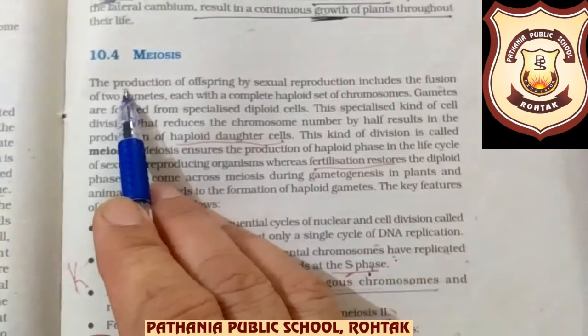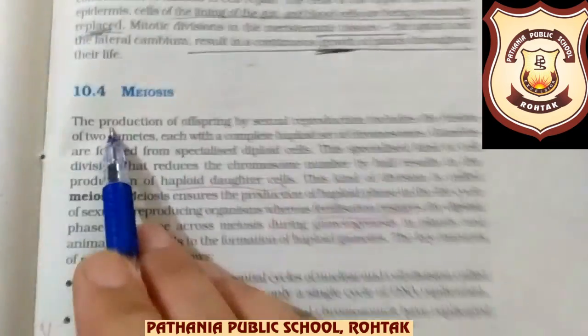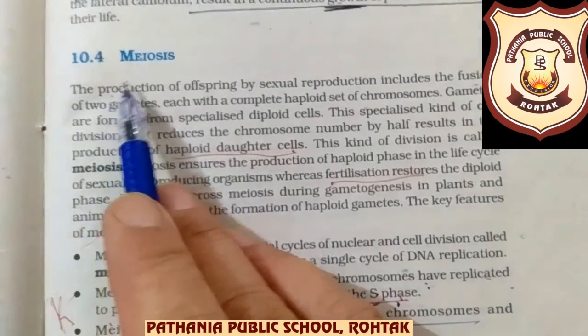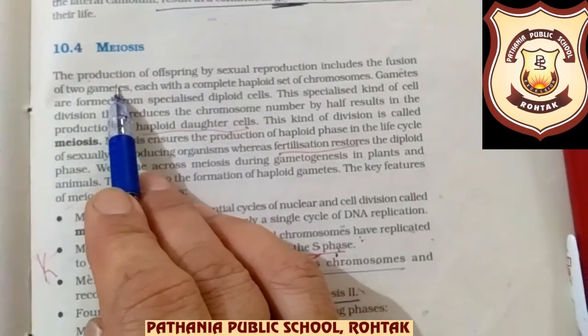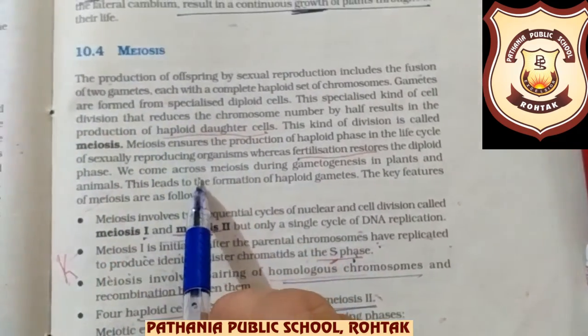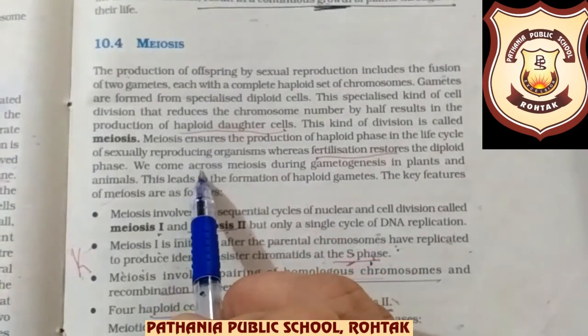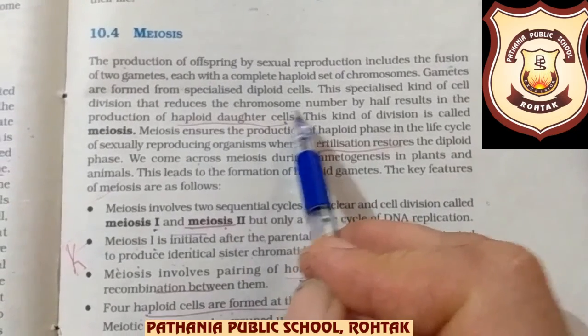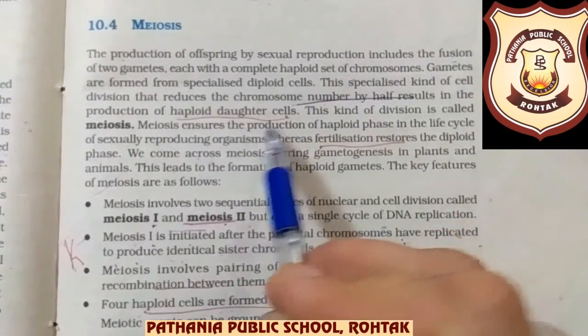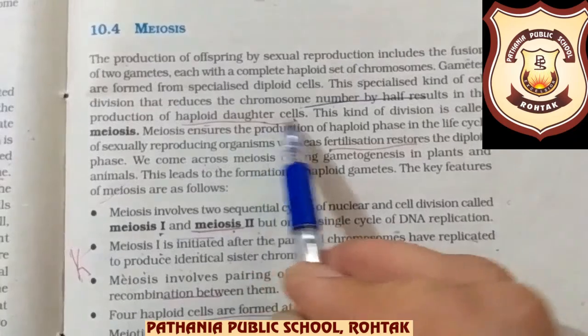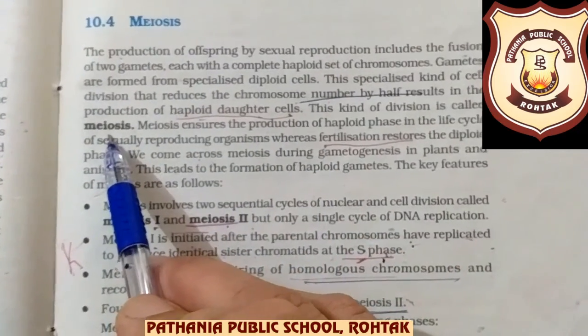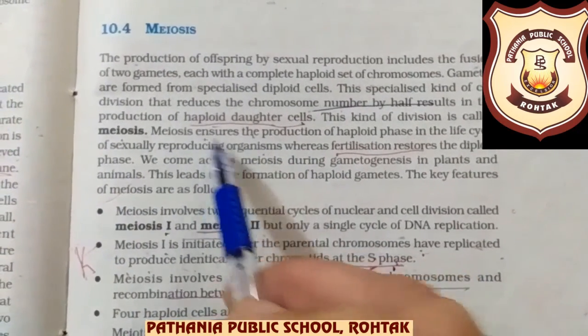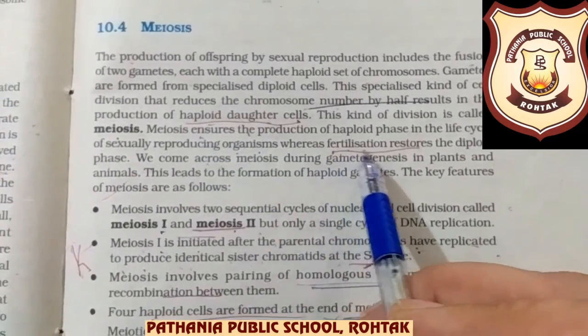Good morning children again, and in continuation with the previous video we are here starting with the process of meiosis in your book. And now look at here. First of all, in this paragraph they have given the definition of meiosis: in meiosis the daughter cells form with half the number of chromosomes, and these are called haploid daughter cells. This is called meiosis.